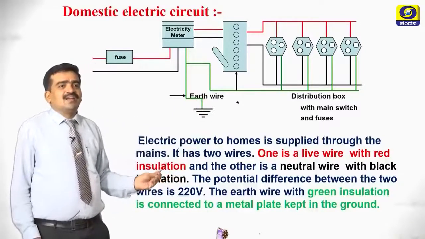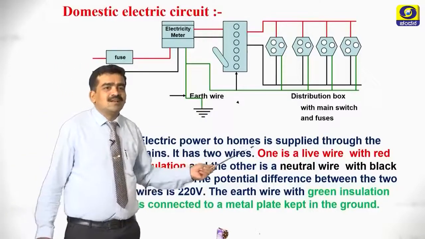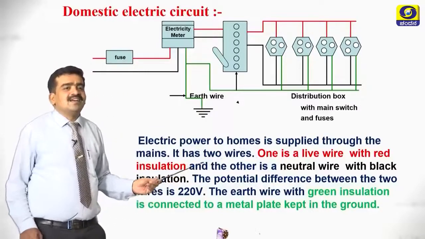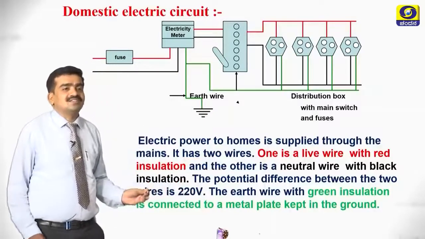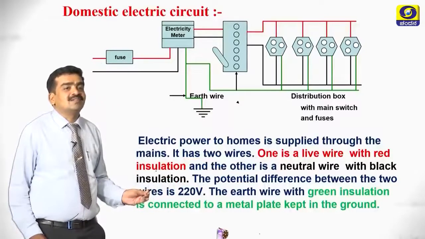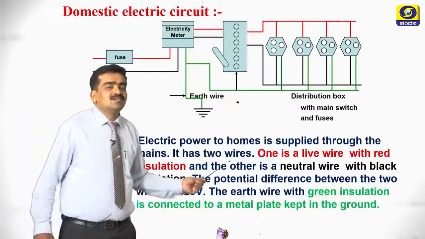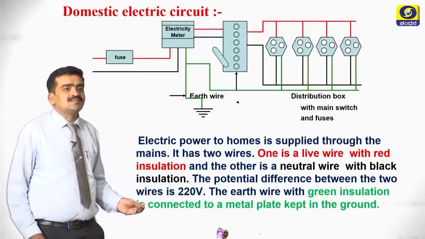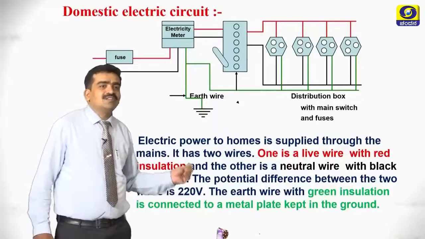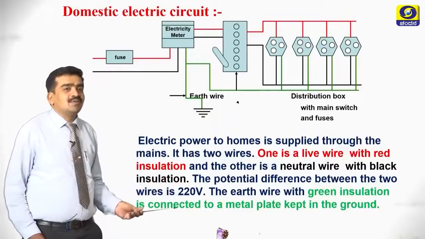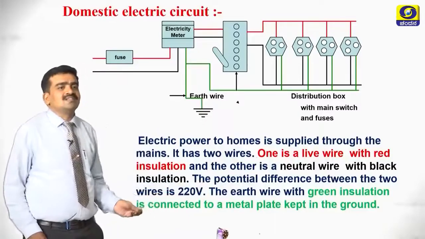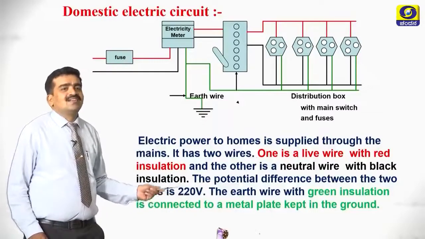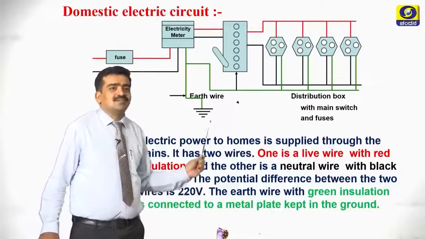Here electric power to the home is supplied through the mains. It has 2 wires, one is the live wire with red insulation, we can see the red color of the wire, and the other is the neutral wire with black insulation, and the potential difference between these 2 wires is 220 volt. The earth wire, with green insulation, is connected to a metal plate that is kept in the ground, as you are seeing here.